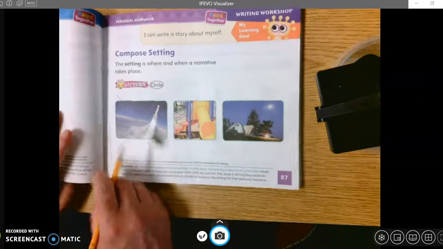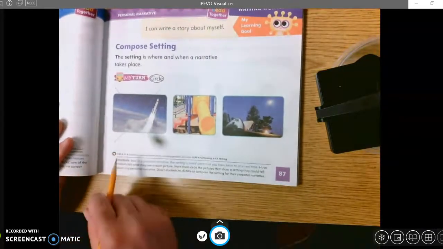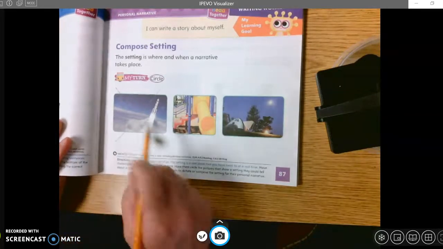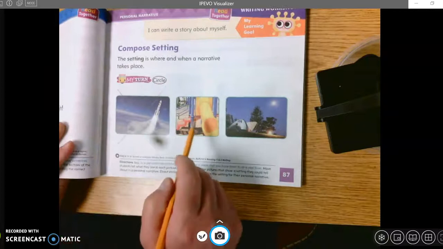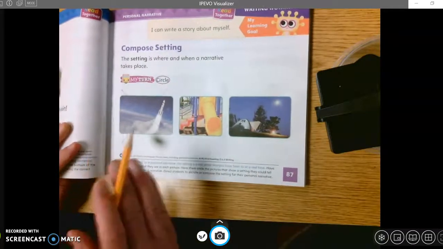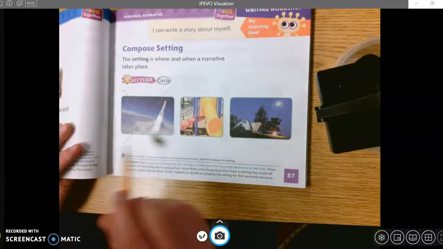If we're writing about ourselves, we can't write about space, unless you've been to space. But I don't think anybody in this class, whether here at school or at home, has been to space. So I crossed that one out. The next one, playground. Could that be a setting in a story about you? In a personal narrative about yourself? Yeah. I think so, right?